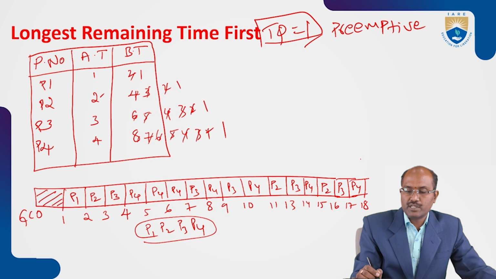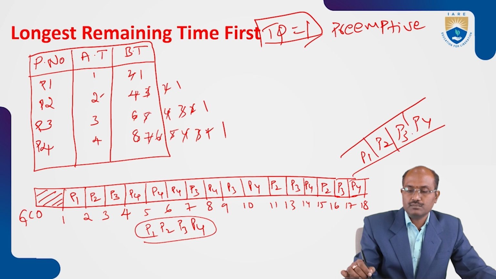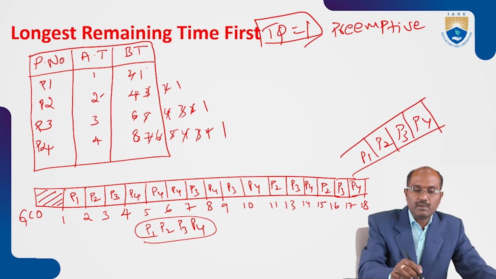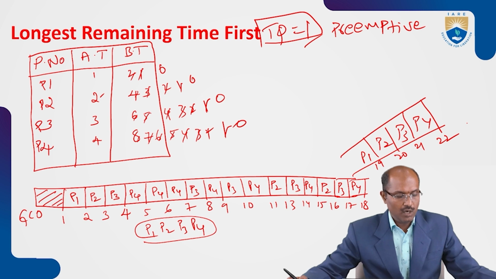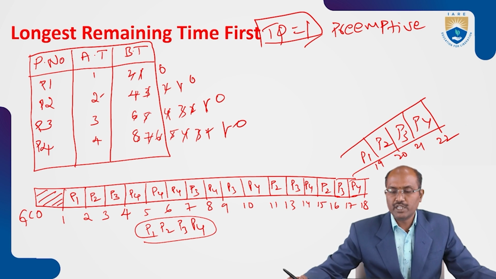Now P1, P2, P3, P4 got the chance to execute. So the remaining times left are 0, 0, 0, 0. So 18, 19, 20, 21, 22. Now the time reached 22. All processes completed execution. So this is the way of executing the longest remaining time first scheduling algorithm.